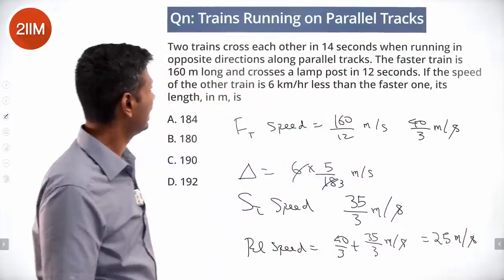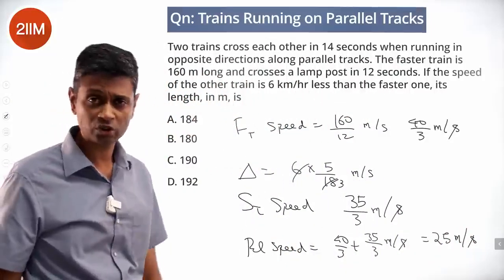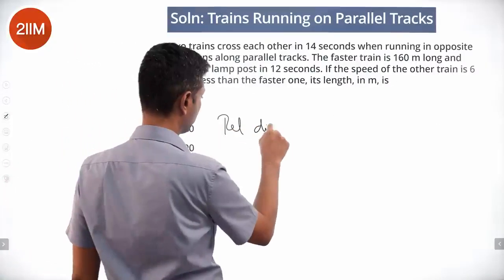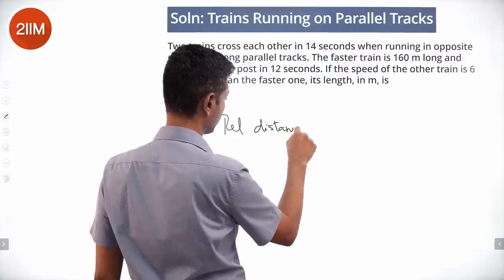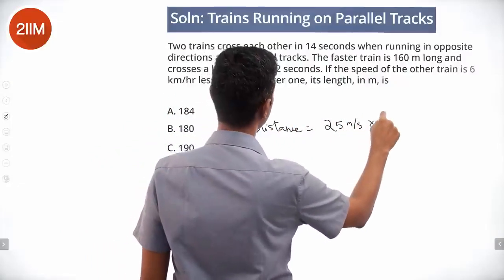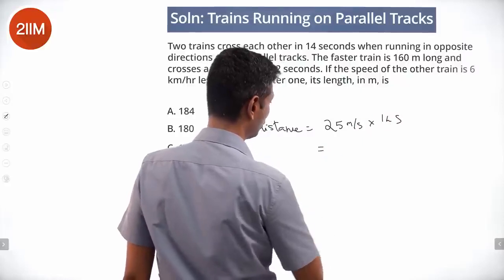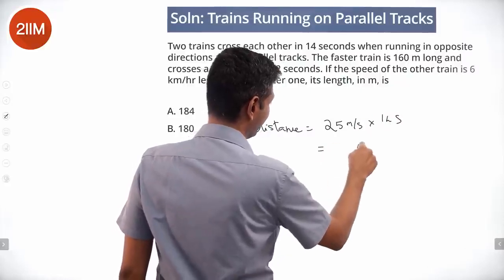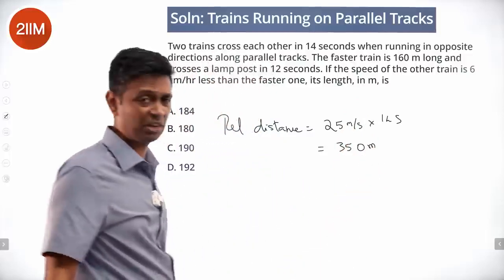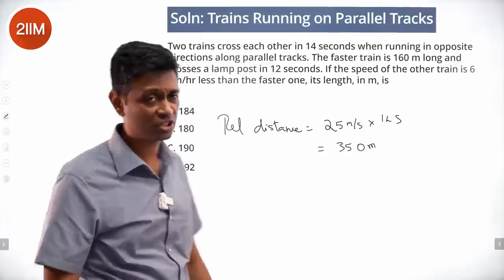Right? And they take 14 seconds to cross each other, so relative distance is 25 meters per second into 14 seconds. 25 into 14, 350 meters. The relative distance is 350 meters. The first train is 160 meters long.